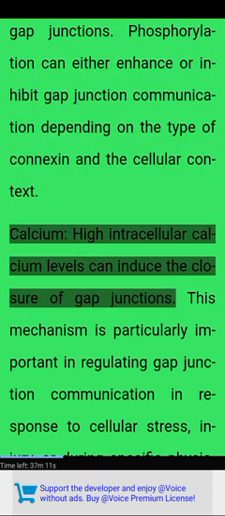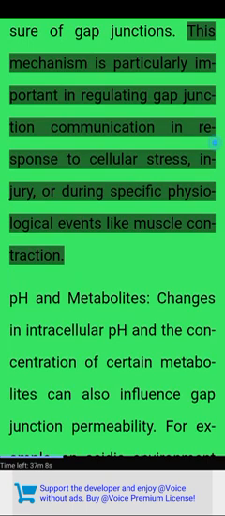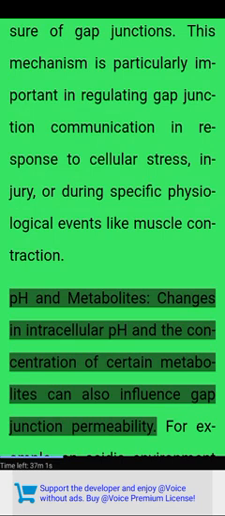Calcium. High intracellular calcium levels can induce the closure of gap junctions. This mechanism is particularly important in regulating gap junction communication in response to cellular stress, injury, or during specific physiological events like muscle contraction. pH and metabolites. Changes in intracellular pH and the concentration of certain metabolites can also influence gap junction permeability.